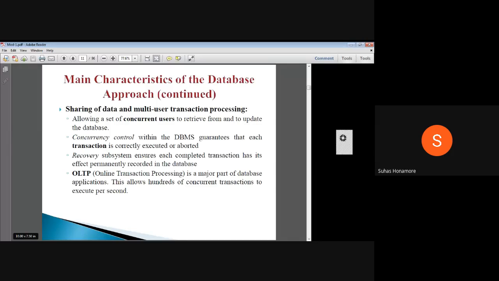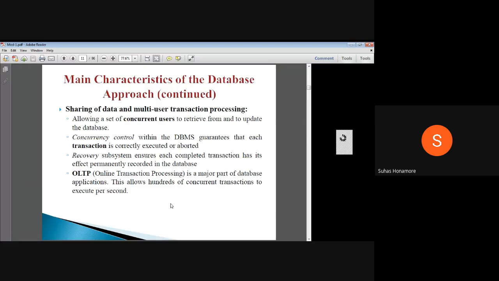For example, in a bank database, at a time thousands of people are withdrawing money from their accounts. N number of people are going to different ATMs at a time, and the database server is kept in one place. Consider that SBI's database is in Hyderabad, but in Belgaum alone there are n number of SBI ATMs. At a time, all users can access that database concurrently, at the same time.